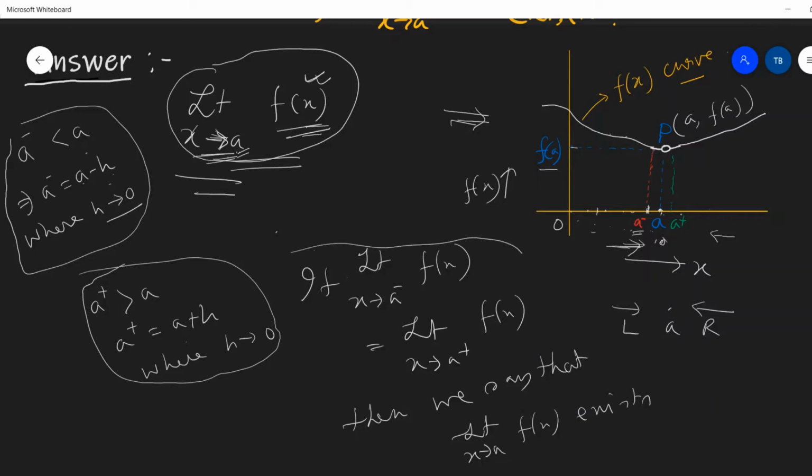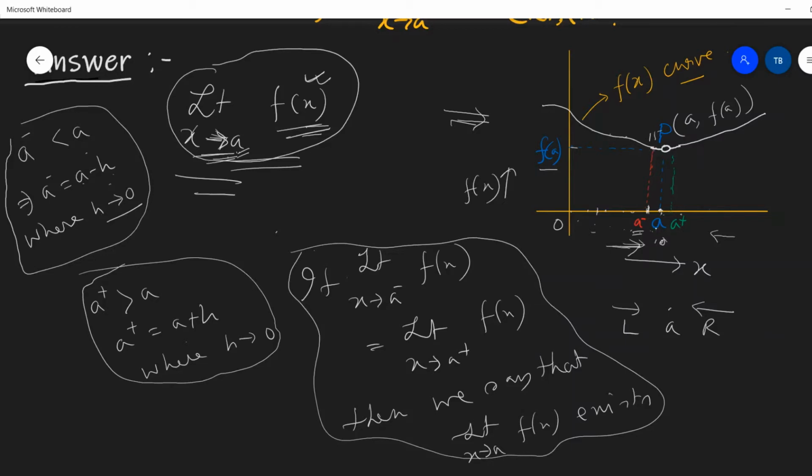Try to understand. If both the values are the same, when x is very close to A minus, even then it attains a value f(a). Say the value of f(a) is, say, 15.